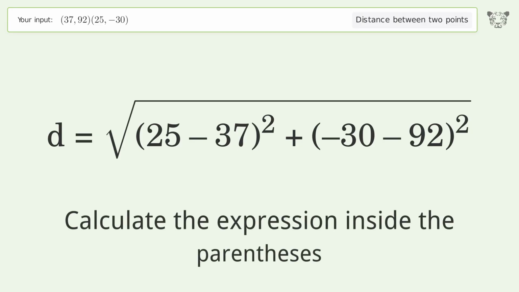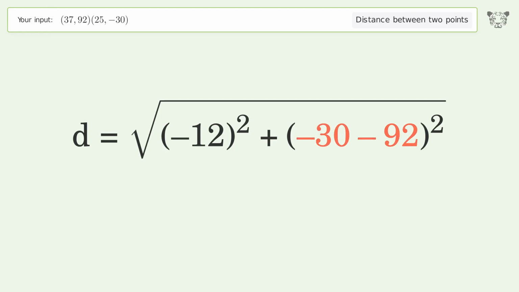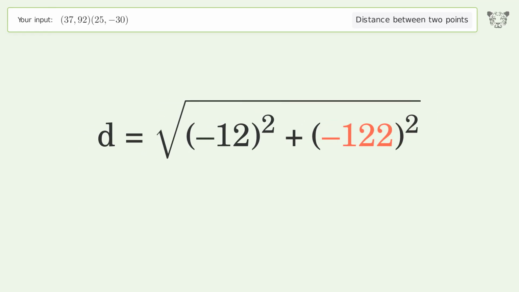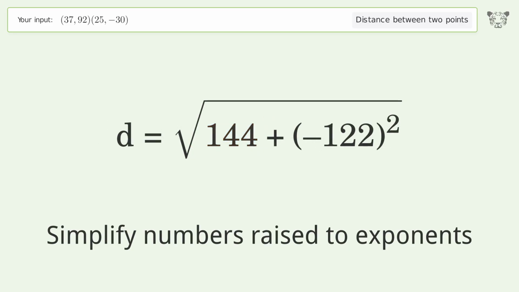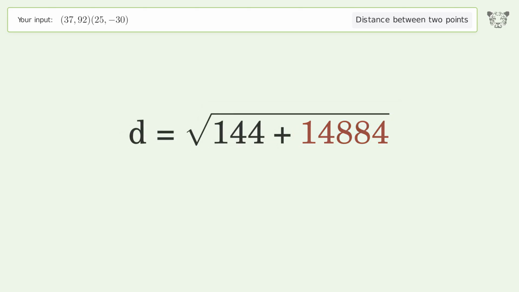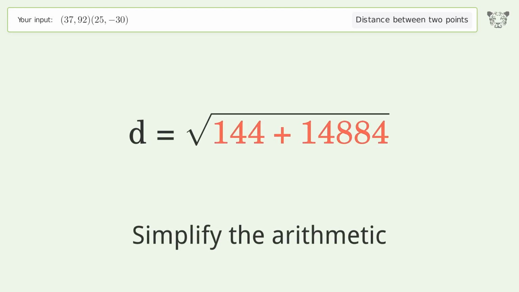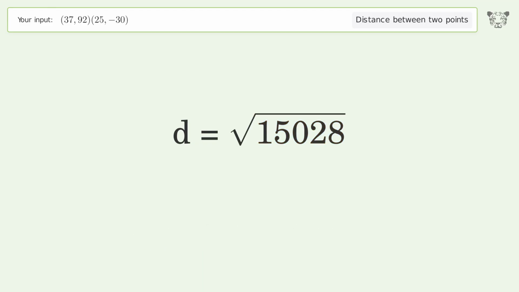Calculate the expression inside the parentheses. Simplify numbers raised to exponents. Simplify the arithmetic. And so the distance between the 2 points is the square root of 15,028, or 122.589.